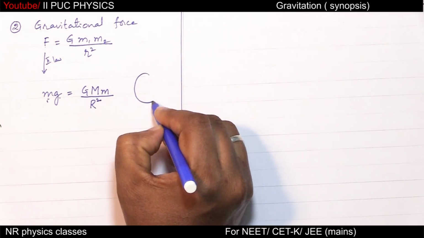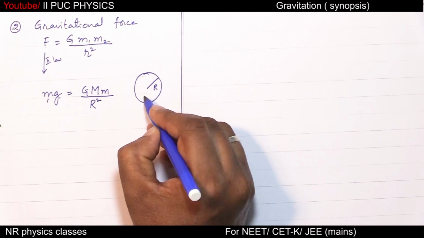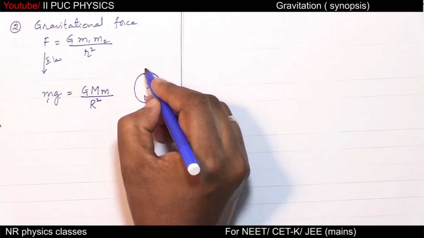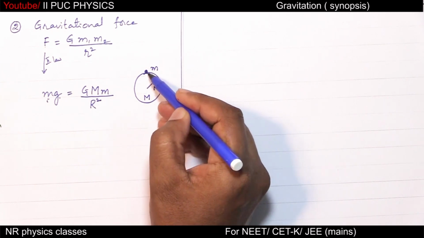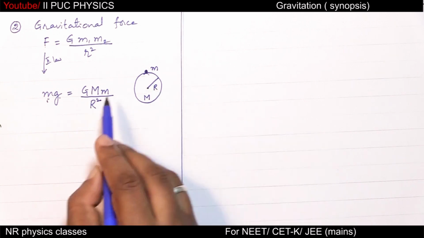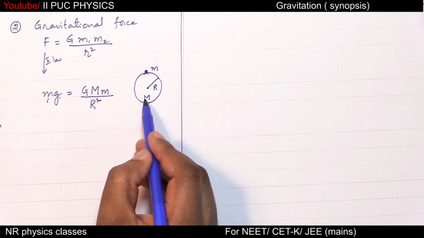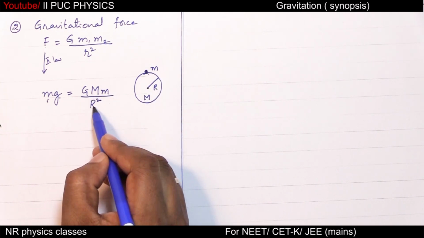Understand? If this is the earth, mean radius is R, mass is M, and here is a body of mass m, then distance between these two centers is approximately R. So R square. First mass is M, second mass is small m. So G M m by R square.